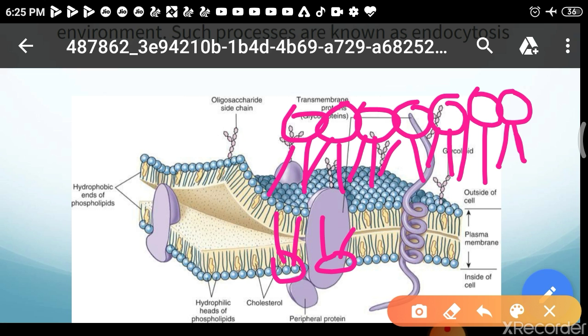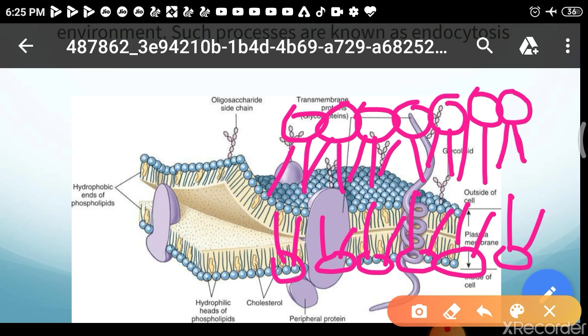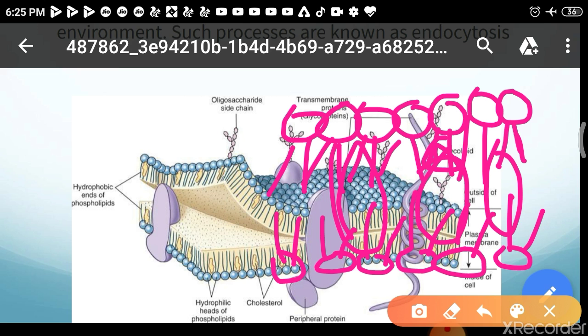So there is a bilayer of lipid. The outer layer is lipid, the inner layer is also lipid. In between this lipid, proteins are embedded. Embedded means proteins are situated in between this lipid bilayer.